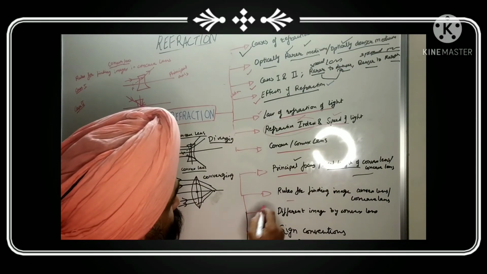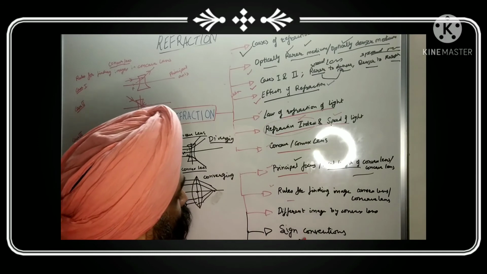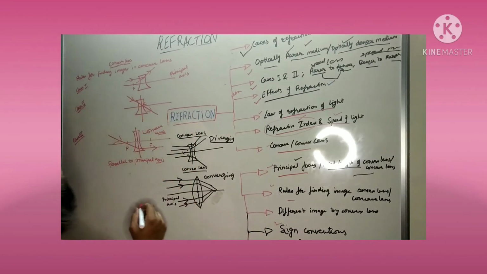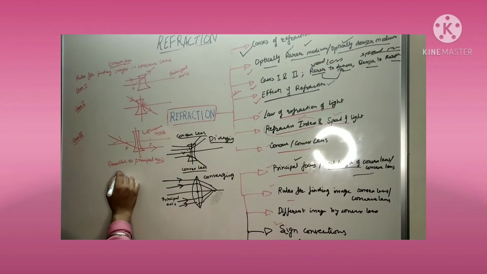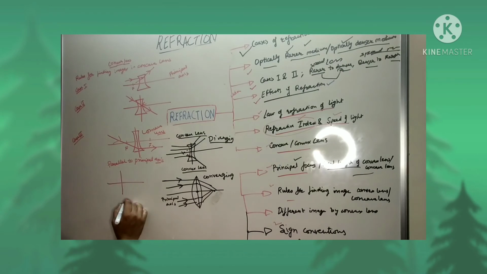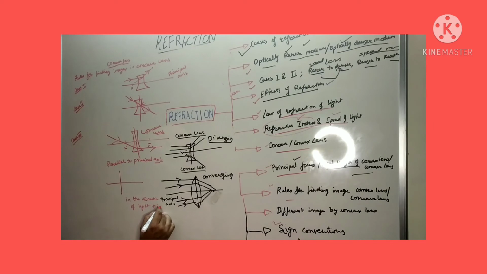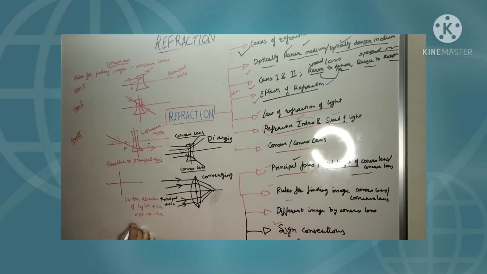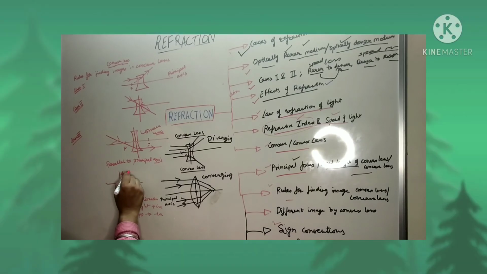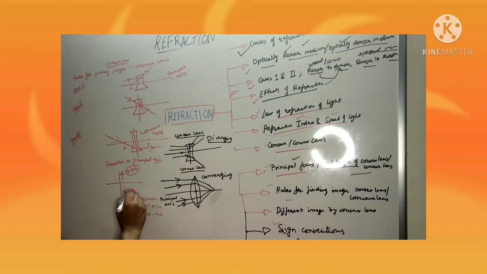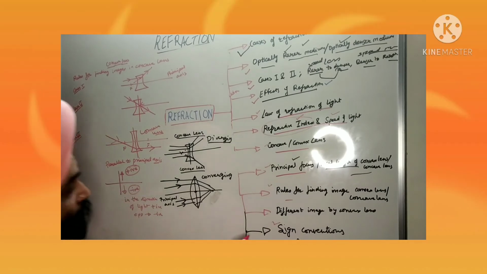So this is over now. We have done this. Sign conventions. Whenever we are taking measurements in the direction of light, the right direction of light, then it is positive. Opposite direction means it is negative. And upwards, it is positive. If it is taken downwards, it is negative. So these are the sign conventions.